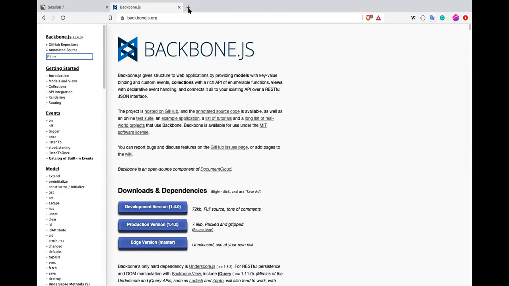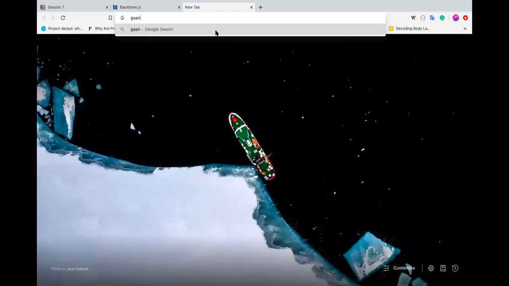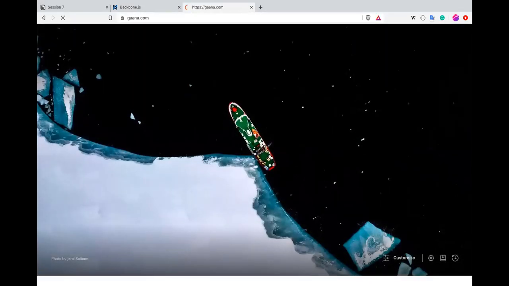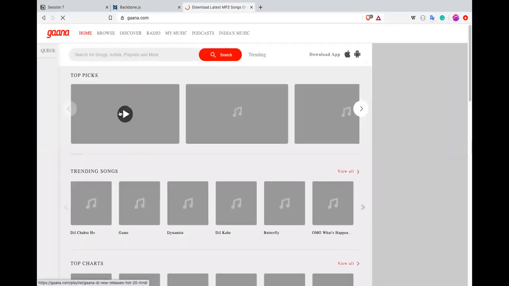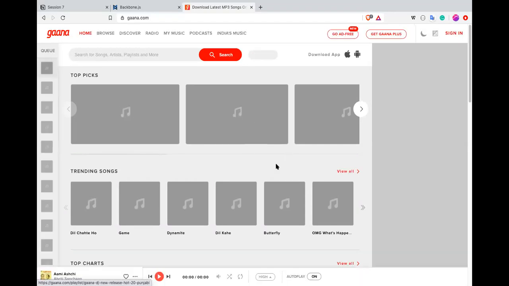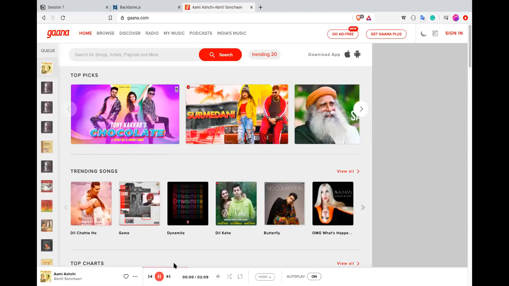If I show what a web application means, I'll just open a website called Ghana.com. Now the website is open. This is the web application. If I click here, the song will start playing.